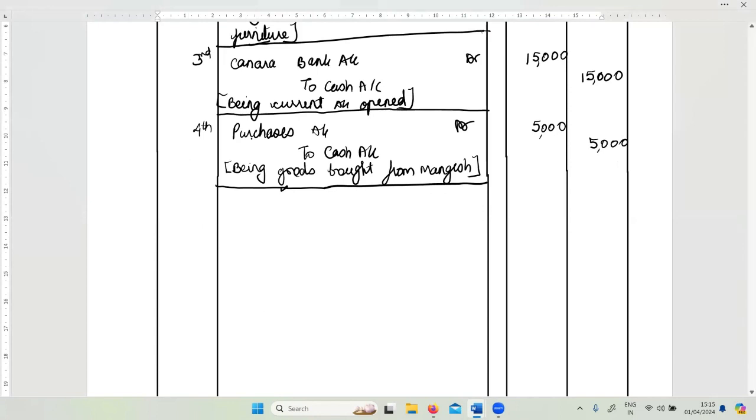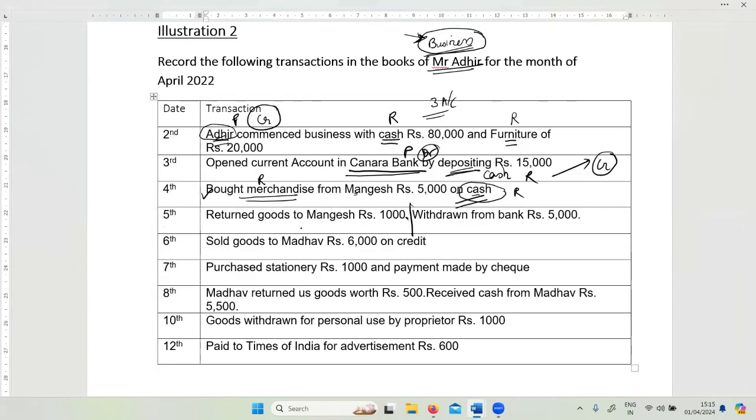Now, first you had bought goods, purchases for cash. The same goods are being returned to Mangesh. Have they mentioned that Mangesh paid you the amount? No, it is not mentioned. We just say that we returned goods to Mangesh. So when we are saying return goods to Mangesh, Mangesh account and goods account will be the two accounts.